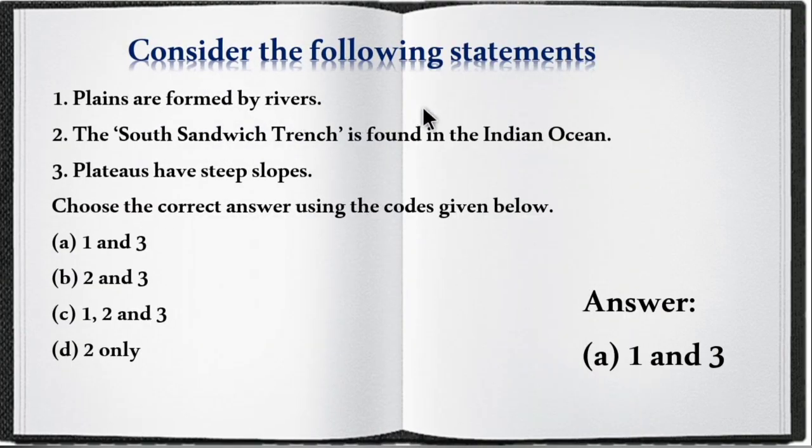Consider the following statements and find out which ones are correct. Plains are formed by rivers. The South Sandwich Trench is found in the Indian Ocean. Plateaus have steep slopes. Choose the correct answer using the codes given below. The answer is 1 and 3 are correct. The South Sandwich Trench is not the deepest point of the Indian Ocean. It is the deepest point of the Southern Ocean.